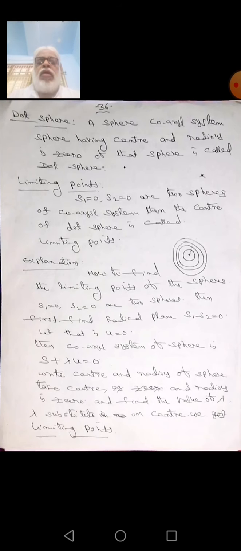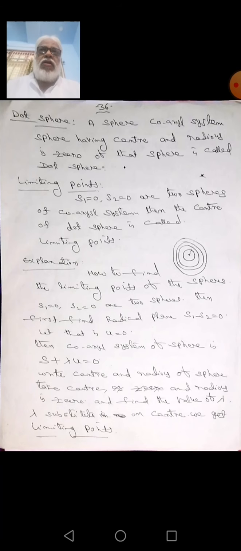This is the 11th lecture in spheres. In the last class we learned what the coaxial system of the sphere is. Coaxial system means if we take two spheres, S1 equal to 0 and S2 equal to 0, then S1 minus S2 equal to 0 is the plane equation. The form of the coaxial system is S plus lambda u equal to 0, where u is the radical plane of the two spheres.